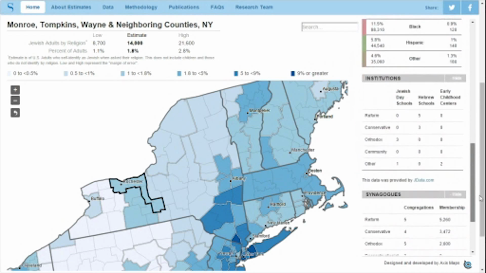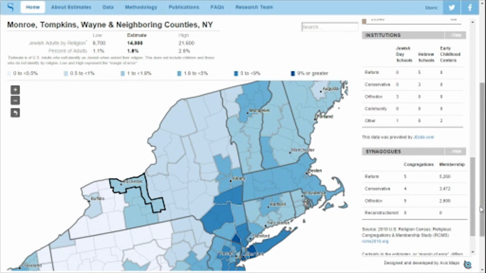We've also brought in 3 proxy measures for the Jewishness of that area. The first relates to Jewish educational institutions, focusing on Jewish day schools, Hebrew schools, and early childhood centers, broken down by denominational identity. These data are provided to us by jdata.com, and here at the bottom we offer you a link to go straight to their website.